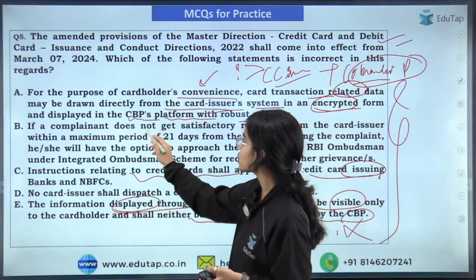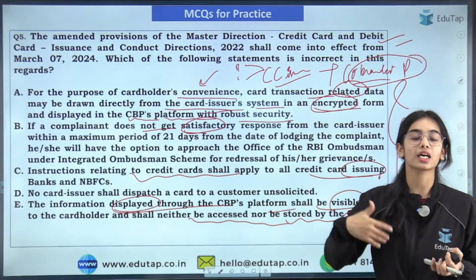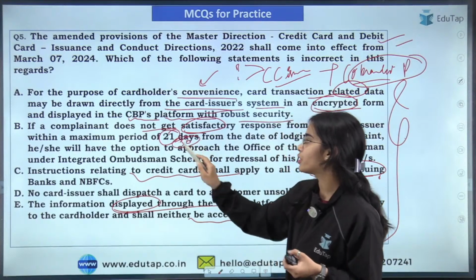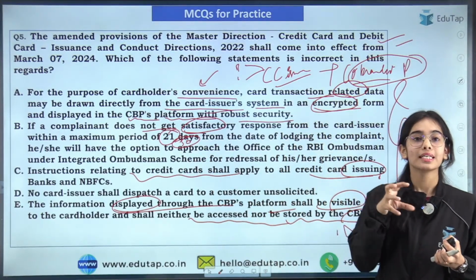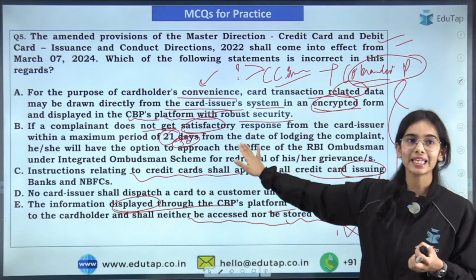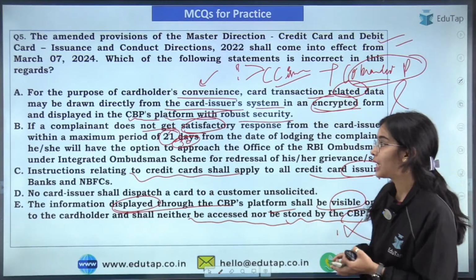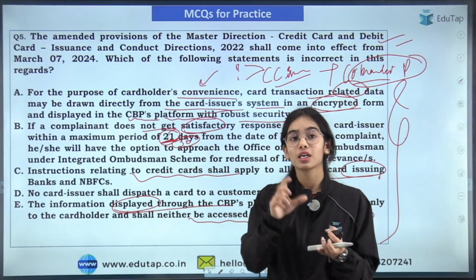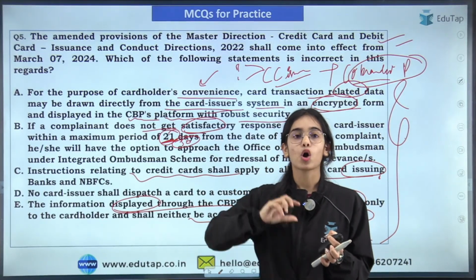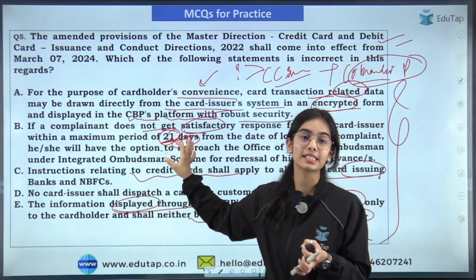If a complainant does not get a satisfactory answer from the banks or the NBFCs that are the card issuers, within the 30 days, if the card holder is not getting satisfactory redressal of the complaint, then they can go to the Reserve Bank of India Ombudsman within 30 days, not 21. Now, 21 days is for which platform? Can anyone tell me that? Recently we have discussed a new platform of a regulator that has a 21 days timeline.